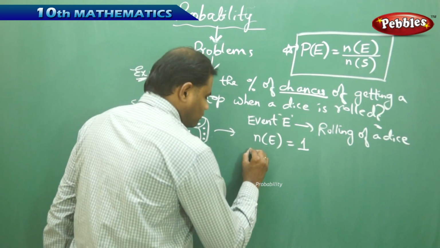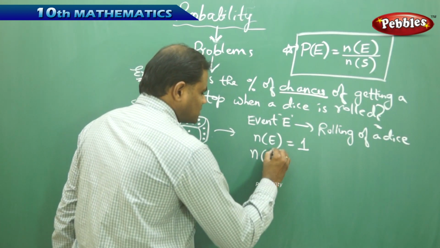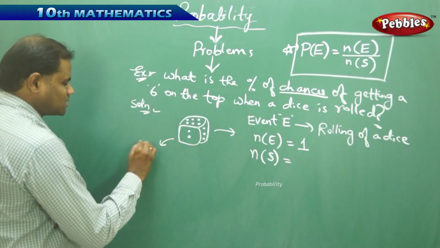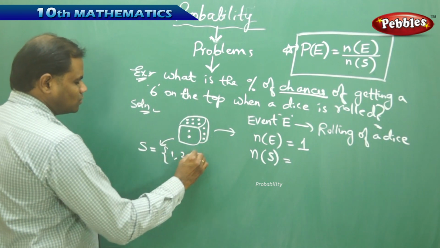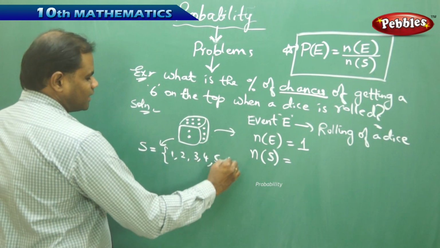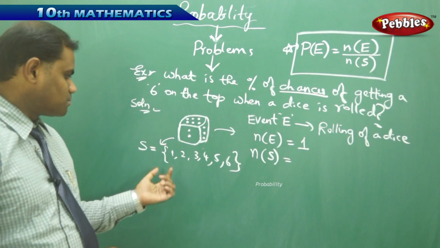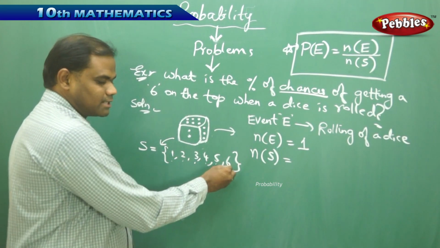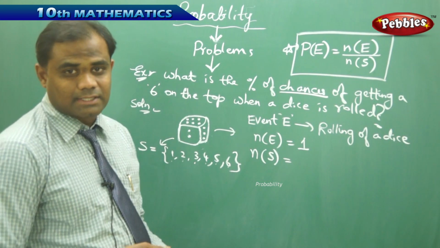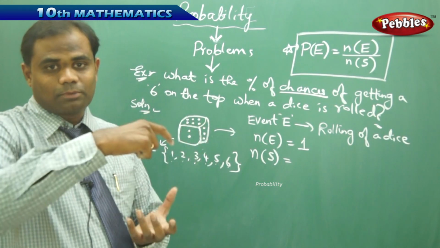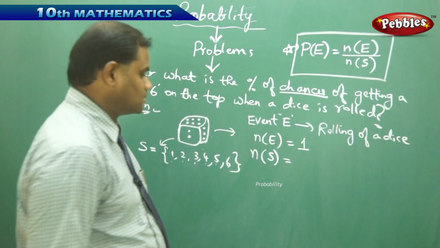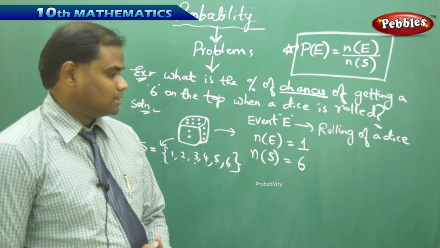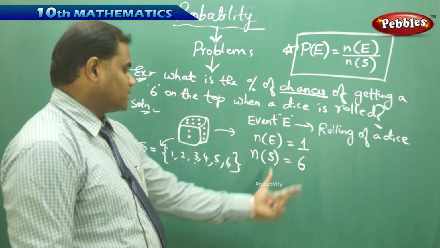Now, the total number of outcomes is the sample space S. We know that the sample space for this is clearly 1, 2, 3, 4, 5 and 6. So my sample space being 1 to 6 has 6 outcomes. Each face on the top can be 1 to 6. Therefore, n(S) is 6. Now n(E) is 1 and n(S) is 6.